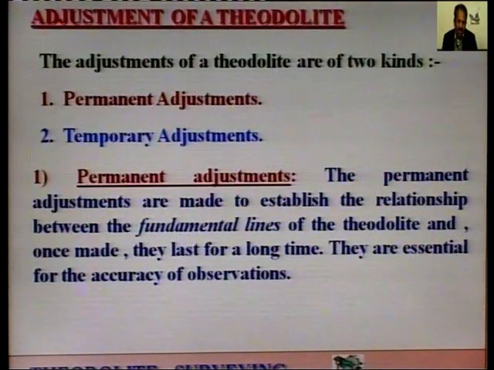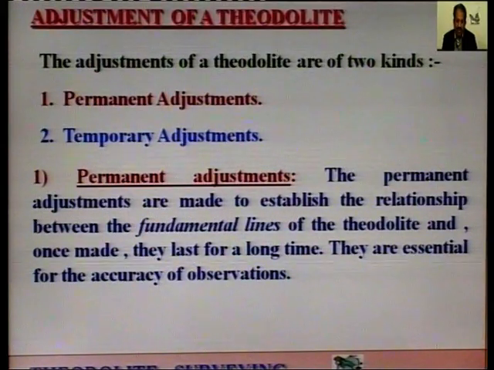Now, the adjustment of a theodolite. The adjustments of a theodolite are of two kinds. First is permanent adjustments and second is temporary adjustments. Firstly, the permanent adjustments. The permanent adjustments are made to establish the relationship between the fundamental lines of the theodolite. If the permanent adjustments are once made, they last for a long time. That is, we do not have to do it every time.